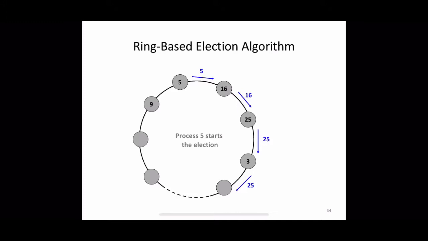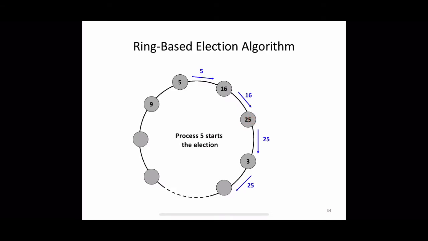Just for example, when the elected message is received by 3, it will mark itself as a non-participant, and the elected I variable of 3 will be set to 25. The same thing happens for every process until the message reaches 25 again, and then it will be discarded. This is how this algorithm works.